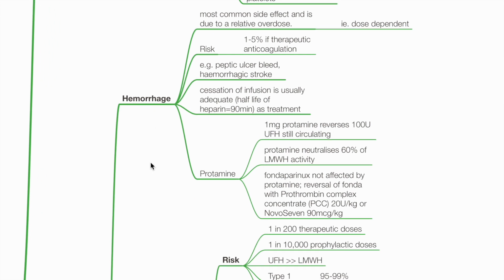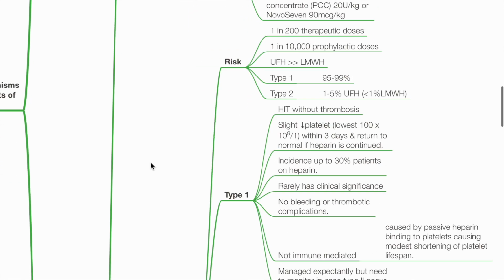Reversal with protamine can be considered. 1 mg of protamine reverses 100 units of UFH still circulating, and protamine neutralizes 60% of low molecular weight heparin activity. Fondaparinux is not affected by protamine, and reversal of fonda is with prothrombin complex concentrate 20 units per kg or NovoSeven 90 micrograms per kg.